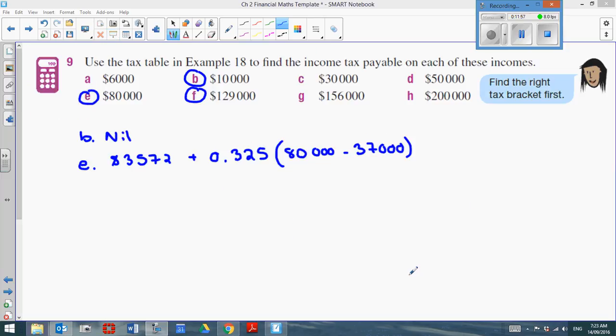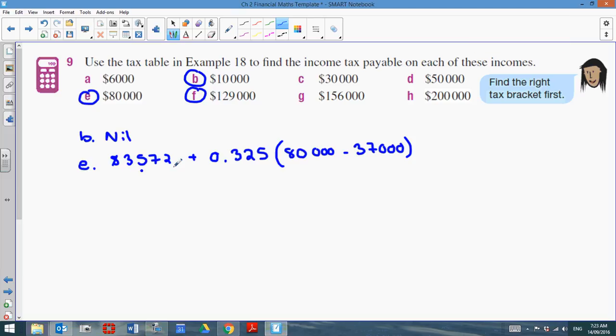So let's take a look at what's happening here. We have to pay $3,572 no matter what. Then on top of that, so I'm adding on 32.5 cents would actually be 0.325 since we're talking about dollars, and this is in the cents position, for every dollar that's over 37,000.